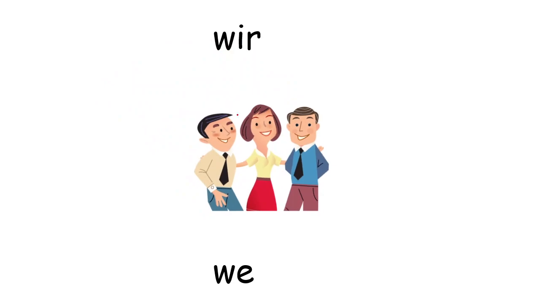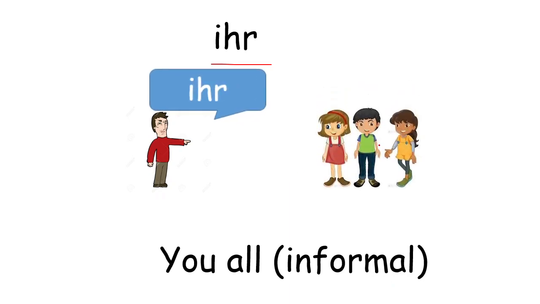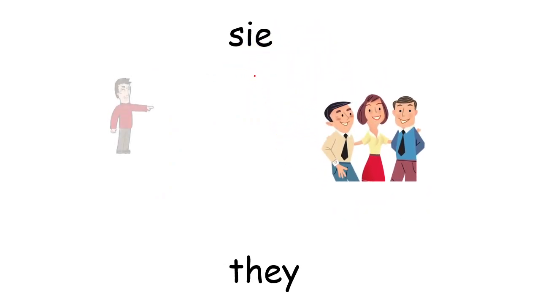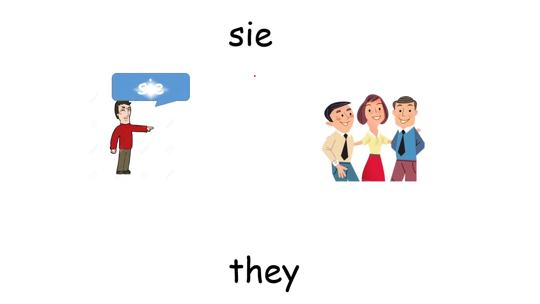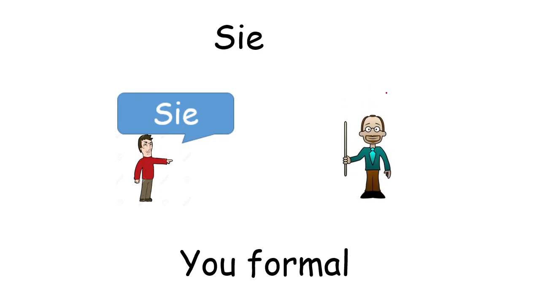Wir, we. Ihr, you all informal, like we say tum sab. Sie, they, and Sie with a capital S, you formal. That is for plural as well as you formal. The capital S always remains capital.